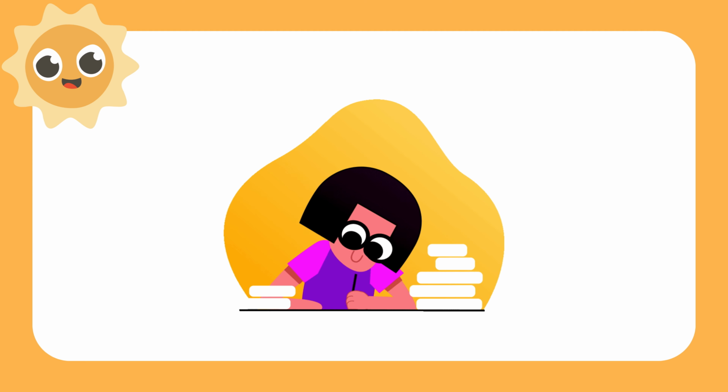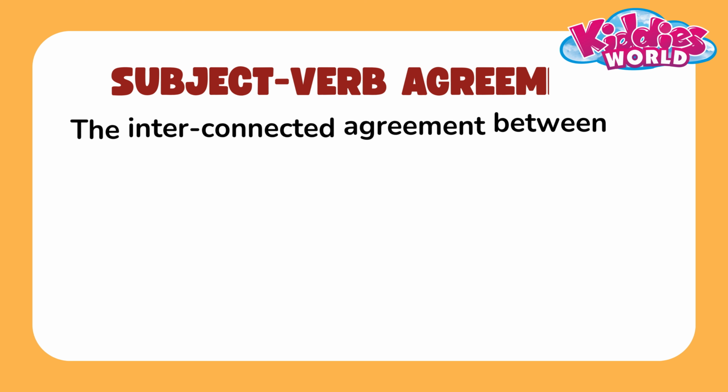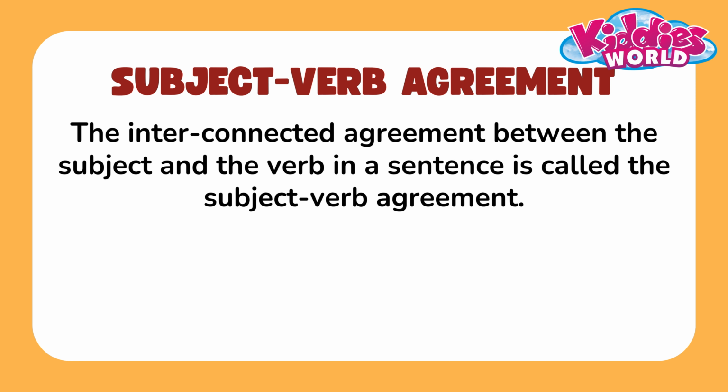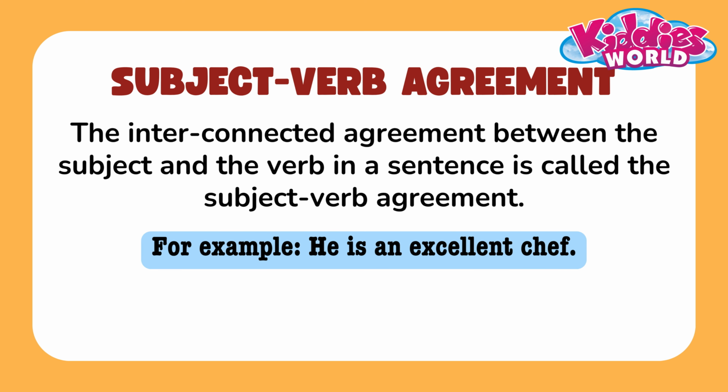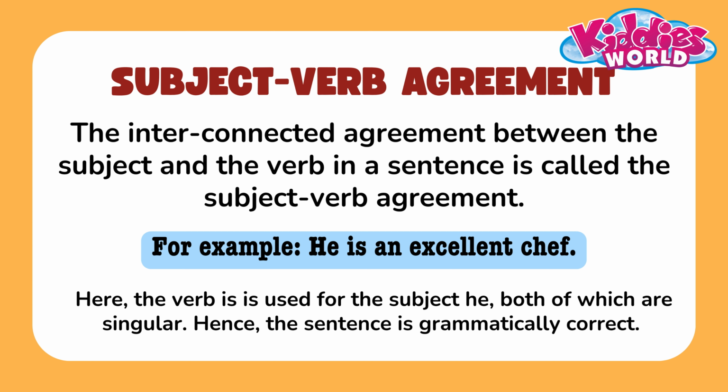Today we are going to learn about subject-verb agreement. As we learned in the previous grade, the interconnected agreement between the subject and the verb in a sentence is called the subject-verb agreement. For example, he is an excellent chef. Here, the verb is used for the subject he, both of which are singular. Hence, the sentence is grammatically correct.